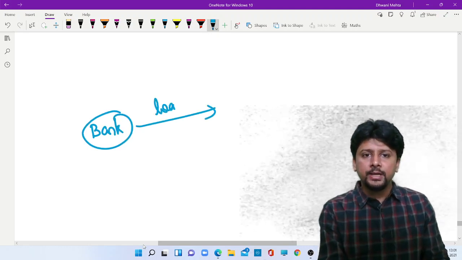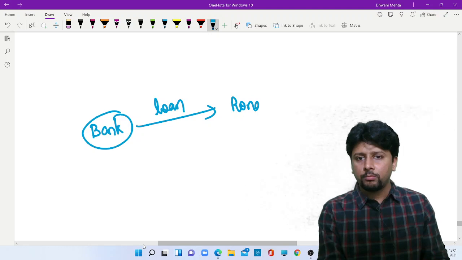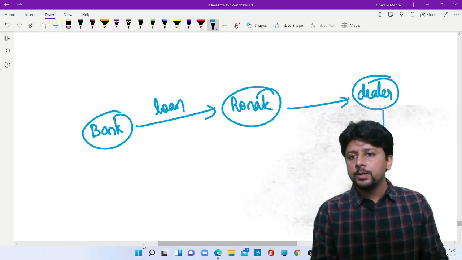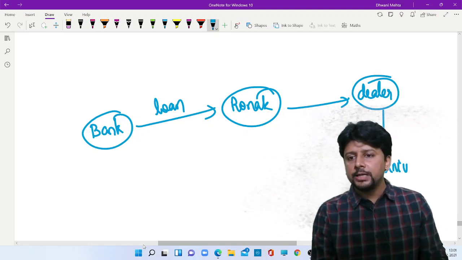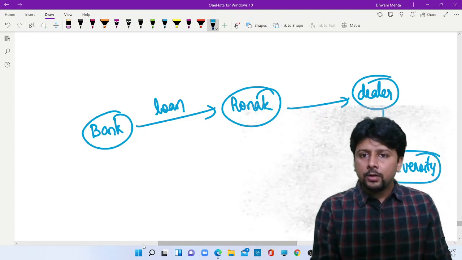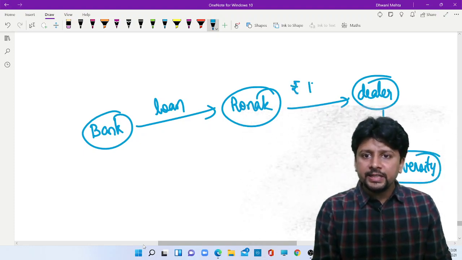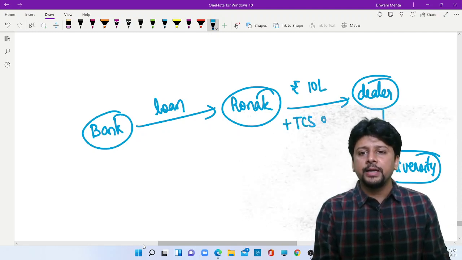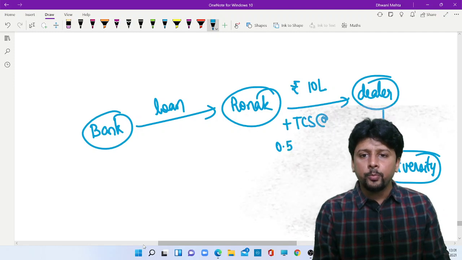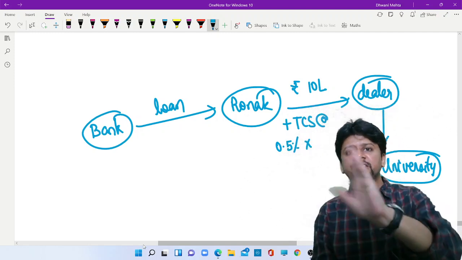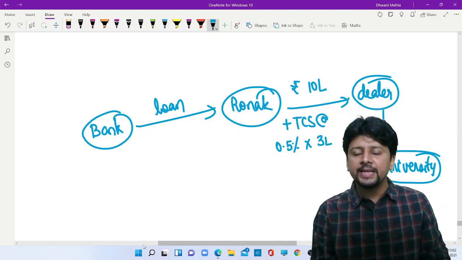Bank has given a loan to me, and I am giving this loan money to a dealer, and I am telling him, dealer, please pay this money to this foreign university. Now, this amount is say 10 lakhs. Then on this 10 lakhs, tax will be collected at source at the rate of 0.5%, but that too on the excess. So there is an exemption of 7 lakhs. On 3 lakhs, there will be TCS.